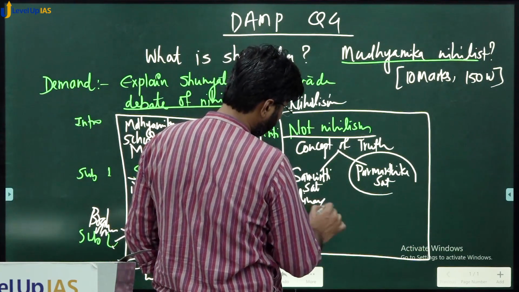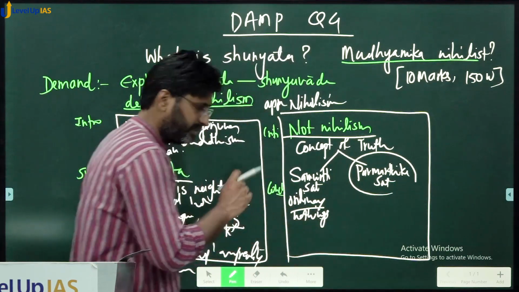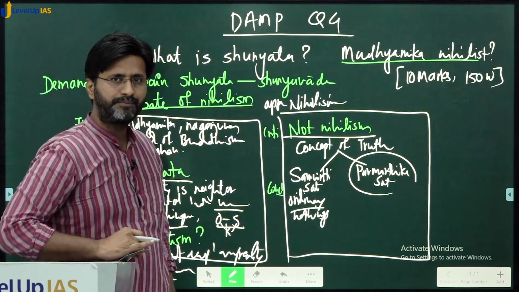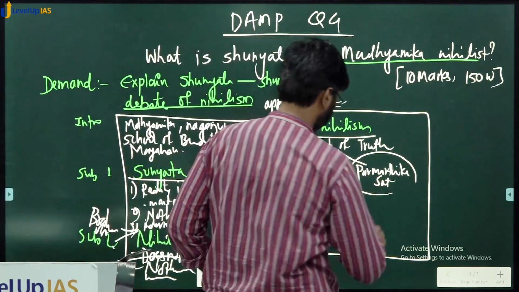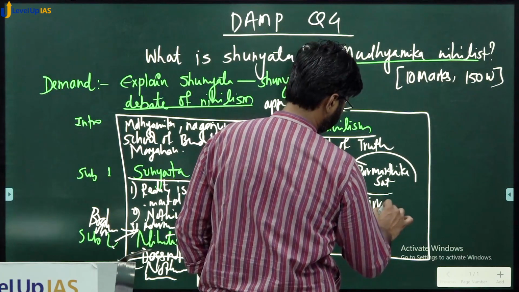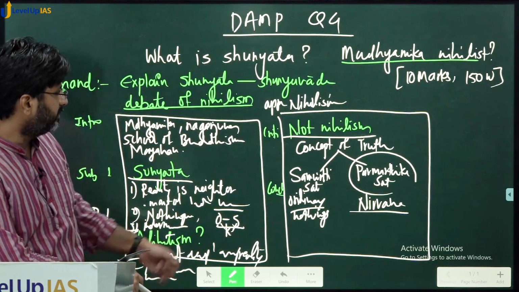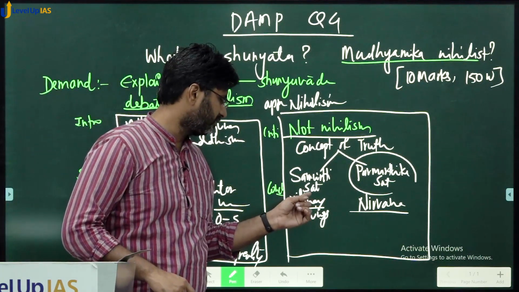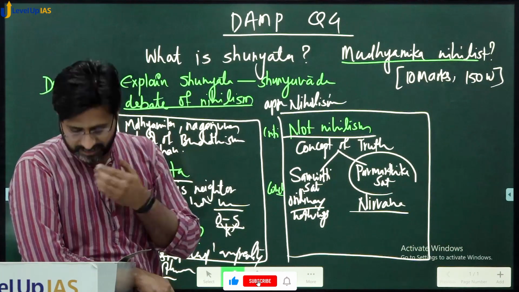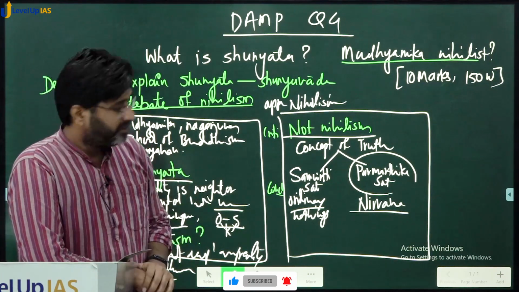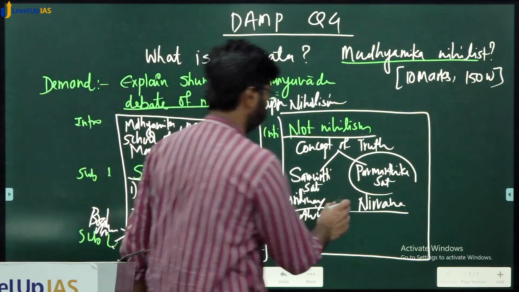So from ordinary point of view, it is nothingness, because whatever ordinary people consider as knowledge is what they are denying, but they are not denying Paramarthik Sat, that is concept of Nirvana. So at Nirvana, they are not rejecting Nirvana, they are rejecting at Samvritti Sat, they are rejecting the typical Sat that people talk about, whether this table is there, chair is there, and these things are there. So we cannot call them nihilist in absolute sense because they accept this.